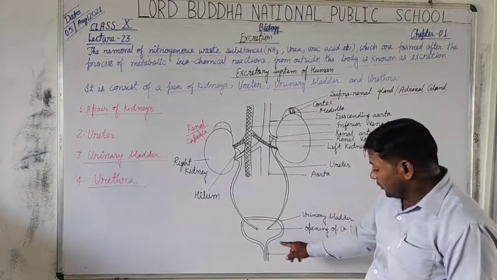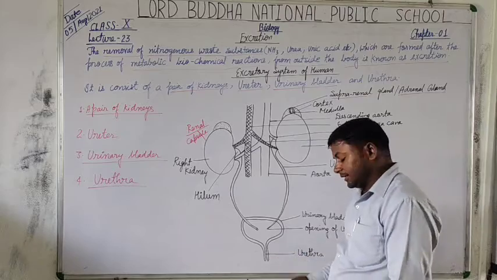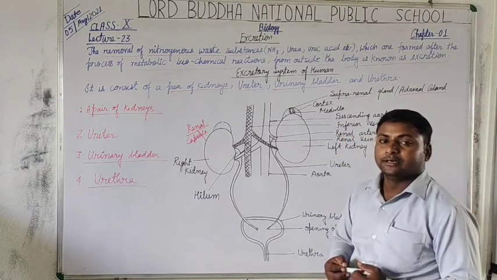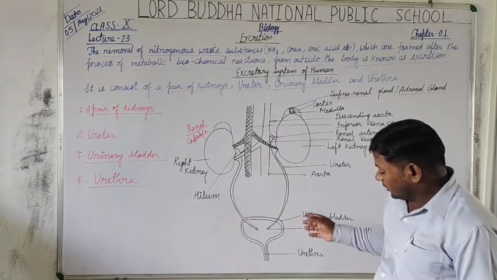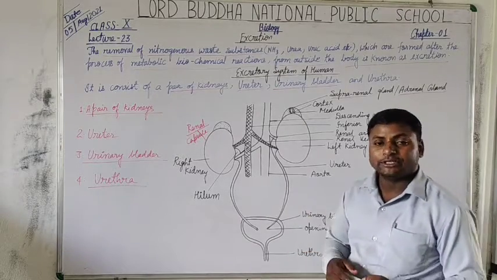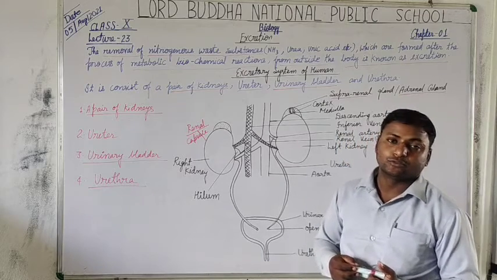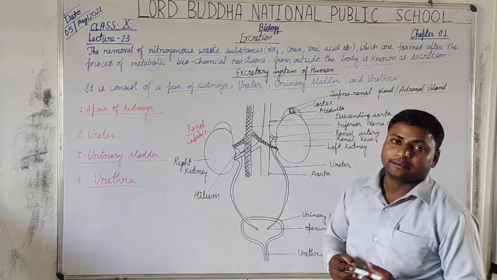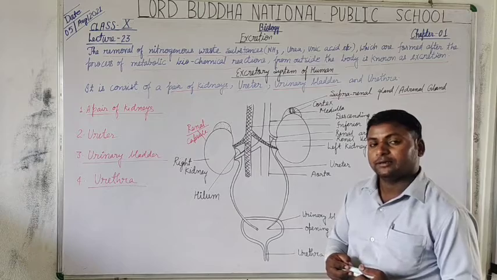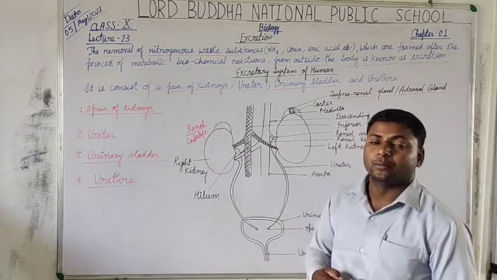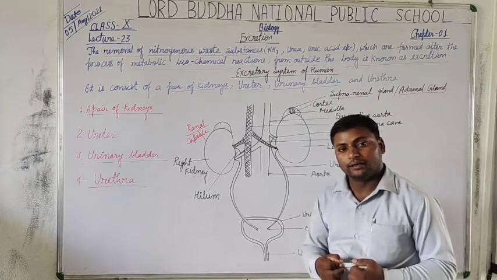Whereas the female urethra is only about 4 cm long, comparatively smaller than the male, and it carries only urine, so it is not a common urinogenital canal.